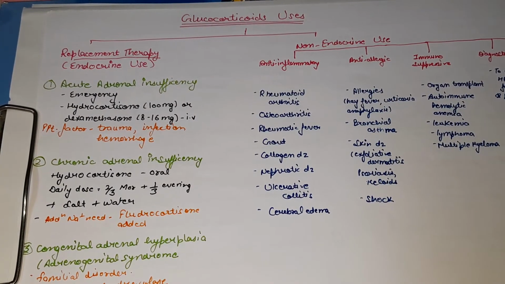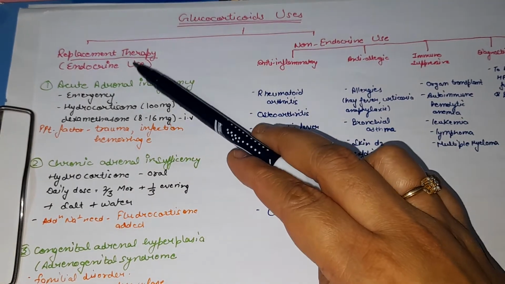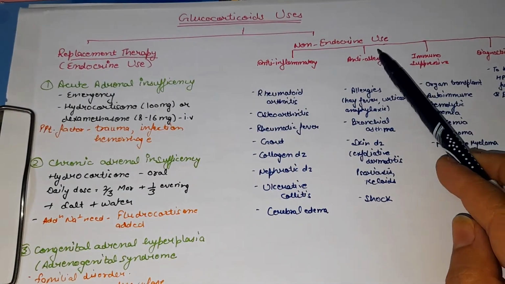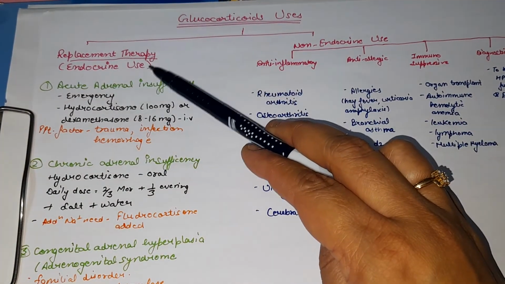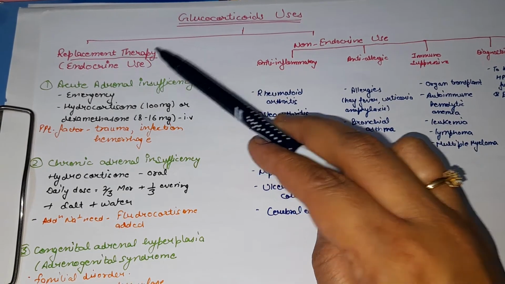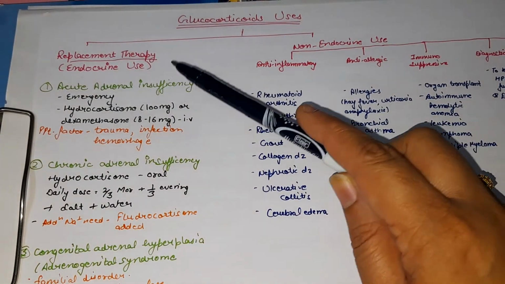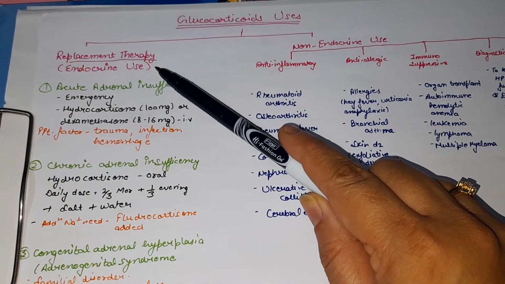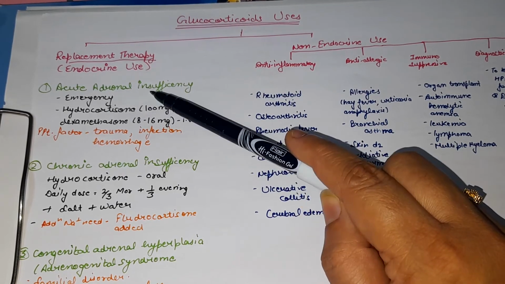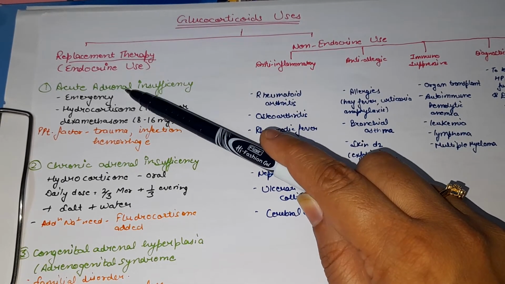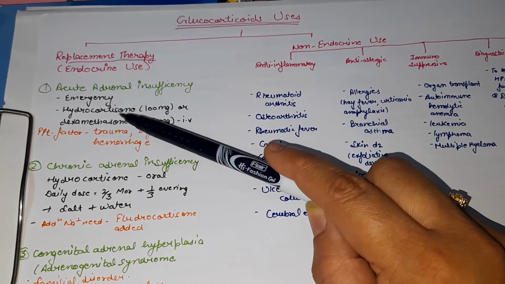Next is the uses of glucocorticoids. Glucocorticoid uses can be easily divided into endocrine use and non-endocrine use for remembering their uses. So endocrine use means they are used as a replacement therapy, and in non-endocrine use there are various uses. So first we will discuss replacement therapy. Glucocorticoids are used in the treatment of acute adrenal insufficiency. As it is an emergency, the glucocorticoid which has short duration of action is used, that is mainly hydrocortisone.